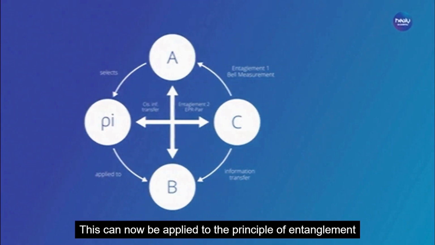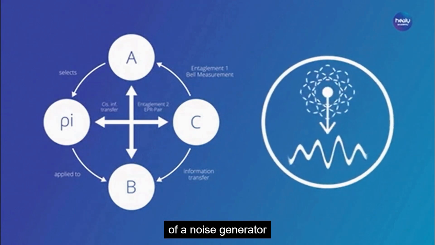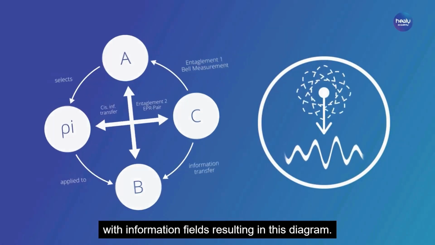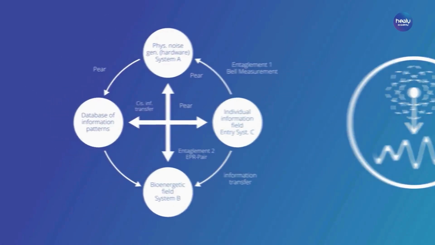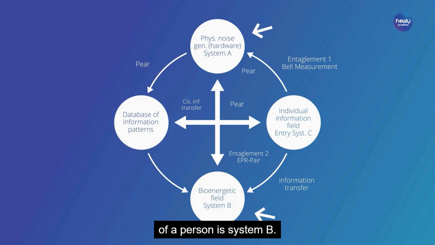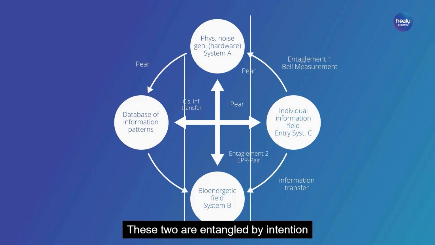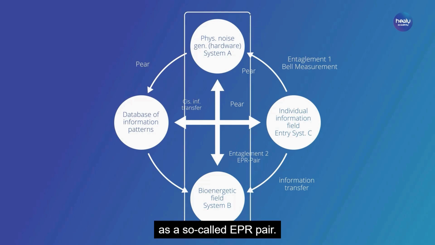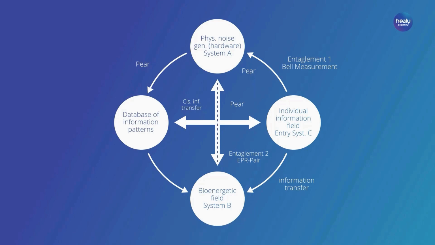This can now be applied to the principle of entanglement of a noise generator with information fields, resulting in this diagram. The physical noise generator is system A, while the bioenergetic field of a client, of a person, is system B. These two are entangled by intention as a so-called EPR pair.